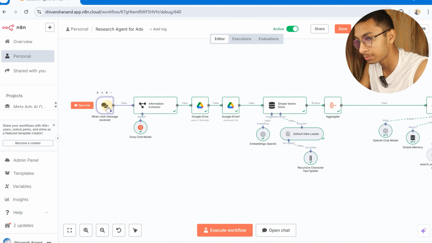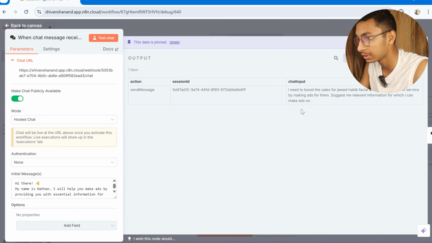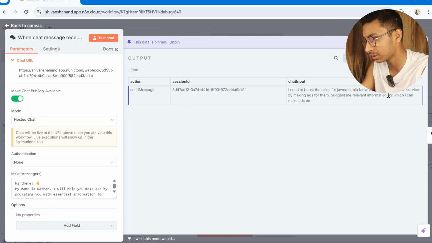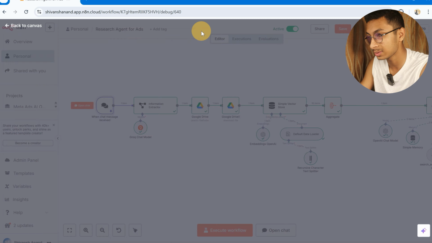So for example, a chat message it receives is: I need to boost sales for a Javed Habib facial and skincare routine service by making ads for them. Suggest me relevant information for which I can make ads. So this was the chat input which I provided via chat message.